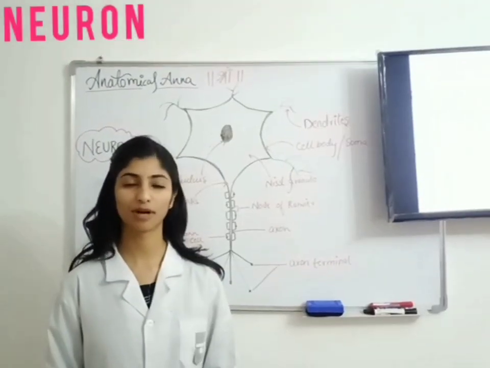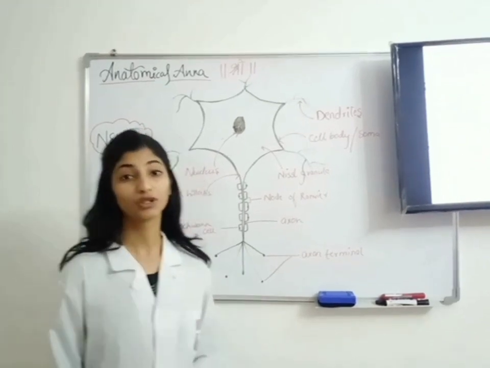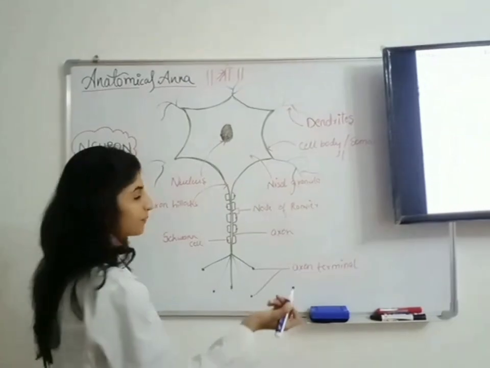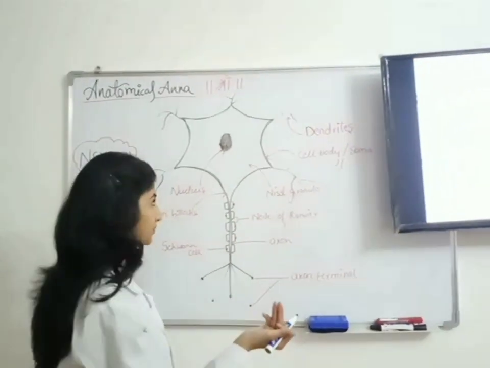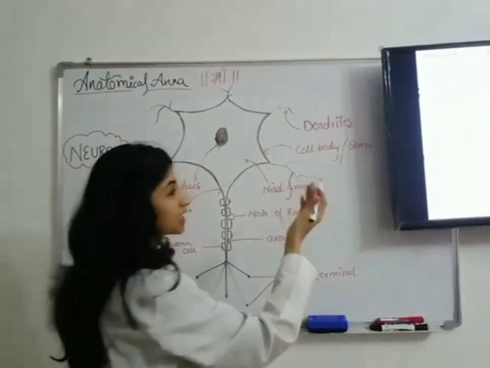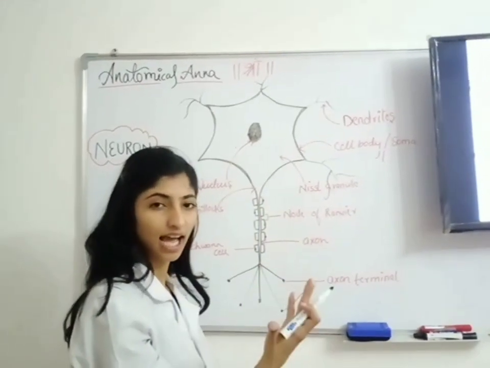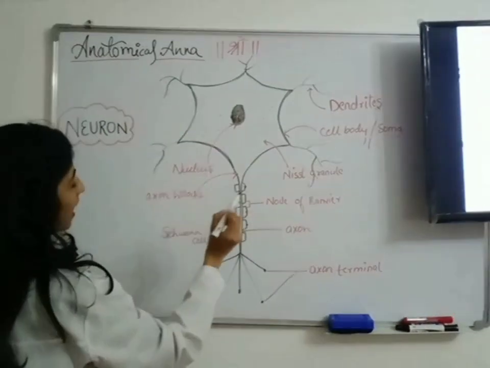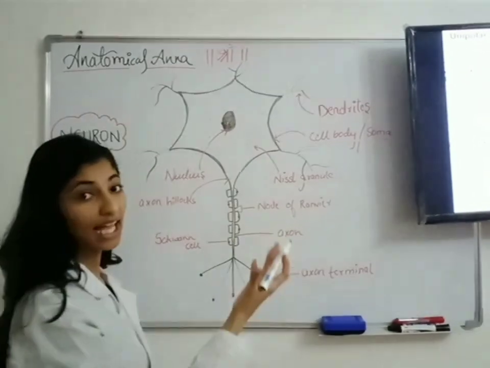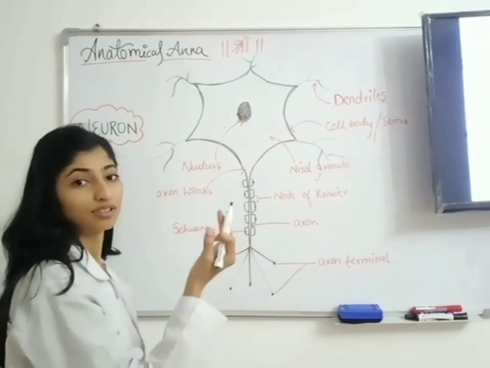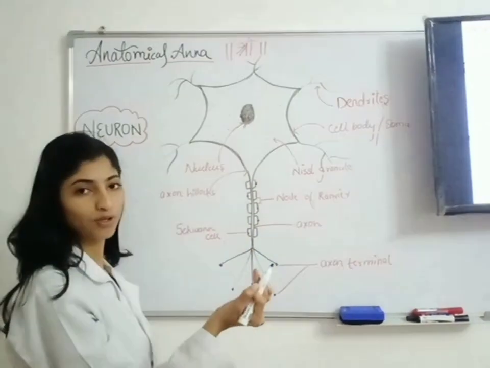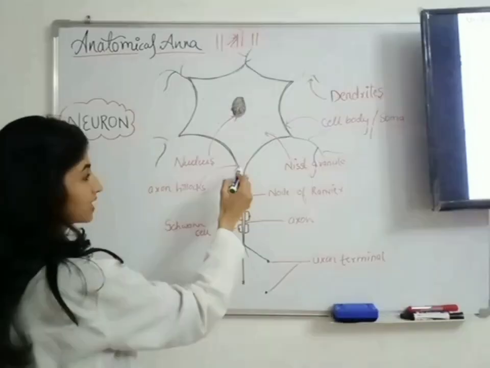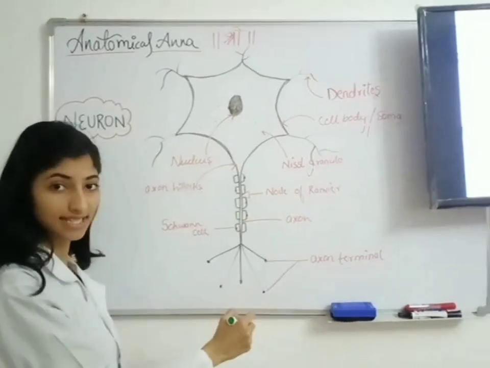We are going to look at the structure of neurons. A neuron consists of a cell body, or you can also call it soma, and it is located in grey matter. We have dendrites, which receive the signal and are highly branched. Then we have the nucleus. We have Nissl granules, which are the large granules of neurons, and they synthesize protein. Then we have the axon hillock, which means from here the axon extends.